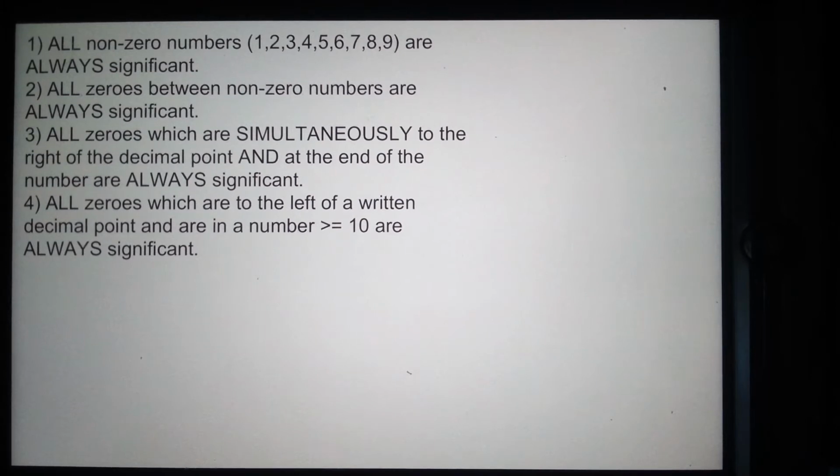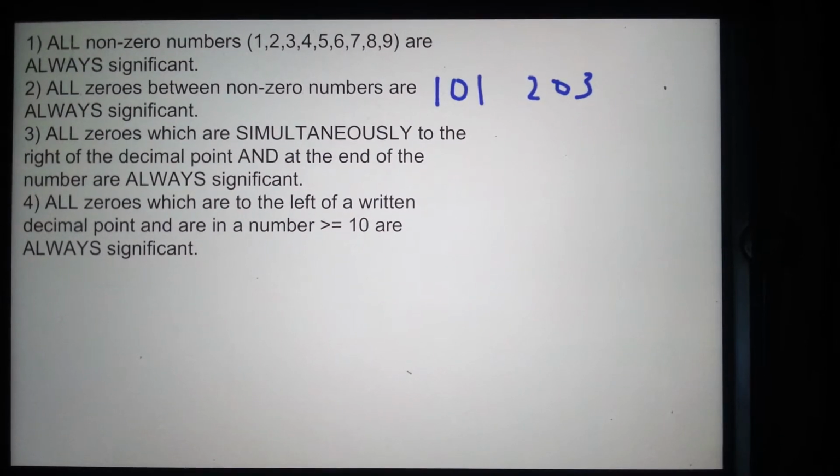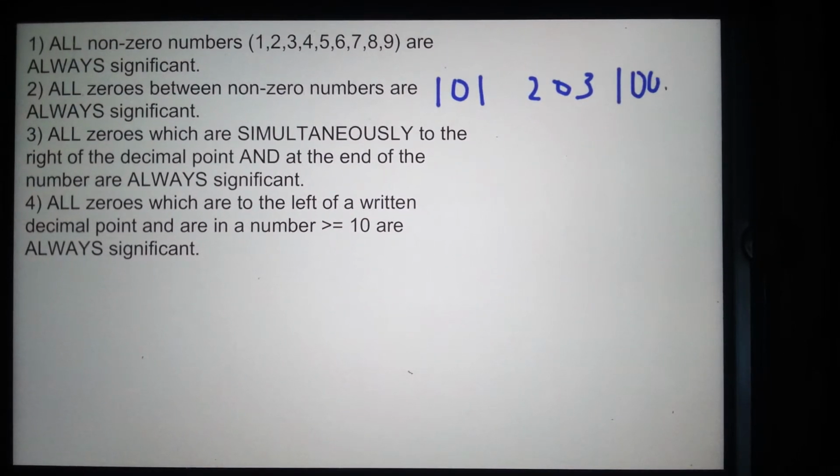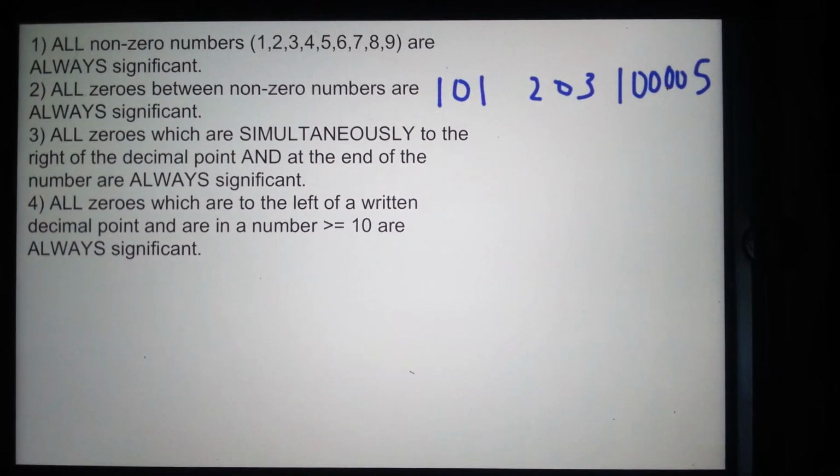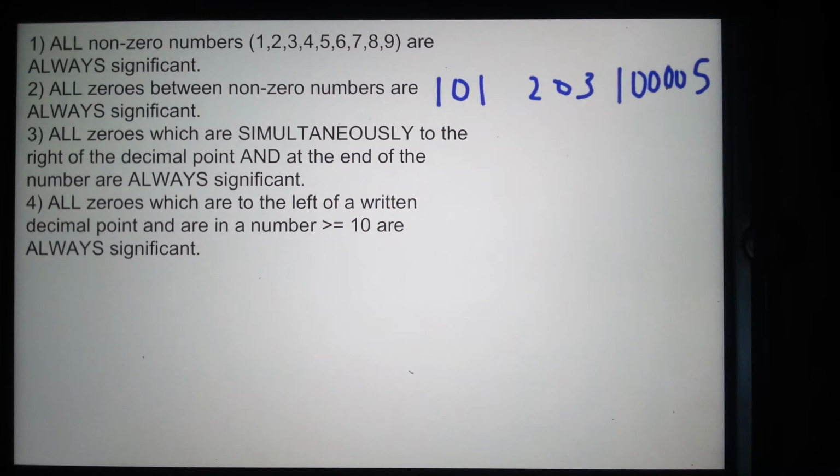So for instance, you could have the number 101 or 203, or however many zeros you want in the middle, like 1000005. And those would all be significant. Third rule: all zeros that are simultaneously to the right of the decimal point and at the end of the number are always significant.